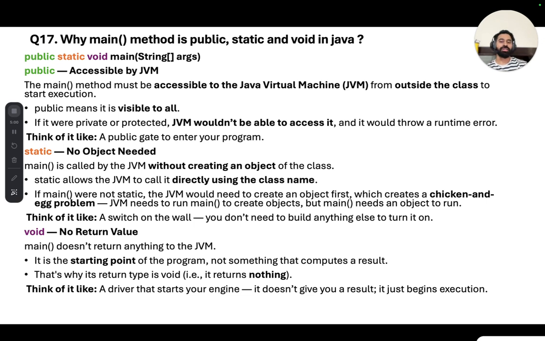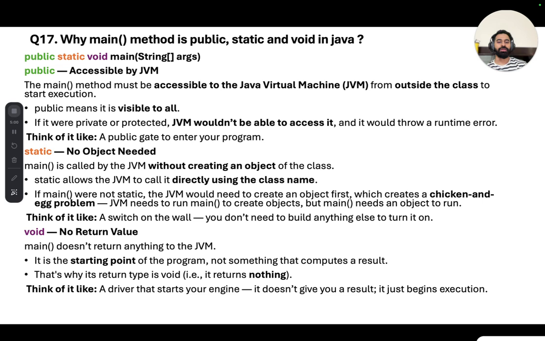The JVM needs to run main to create an object, but main needs an object to run, right? So this is the problem. That's why it is kept static, so that it is not required to create an object. You can access the main method with the class name directly. So why is it void? Because there is no return value. Main does not return anything to the JVM. It is the starting point of a program, and there is nothing to get returned.